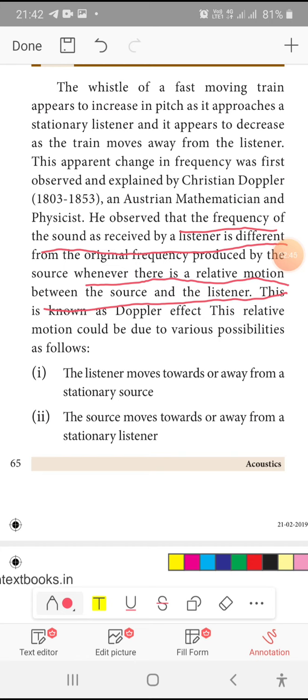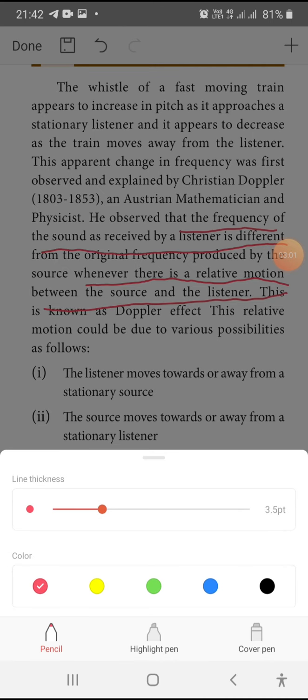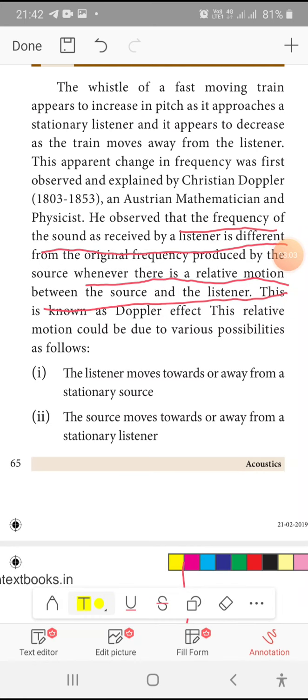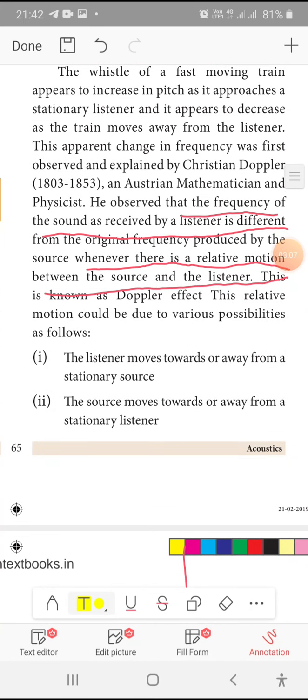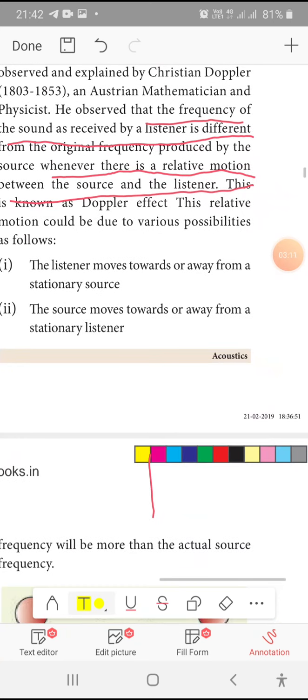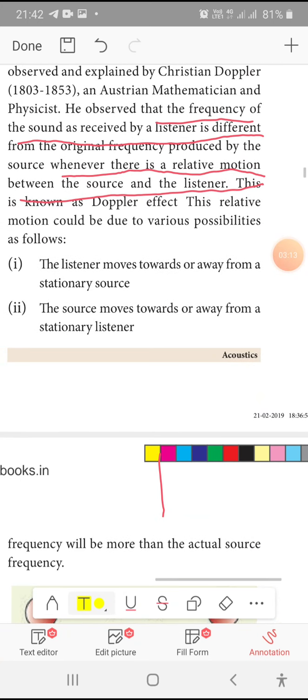So, under different conditions, the sound may be decreased or increased. We are going to see the possibilities. The first one is the listener moves towards or away from a stationary source.